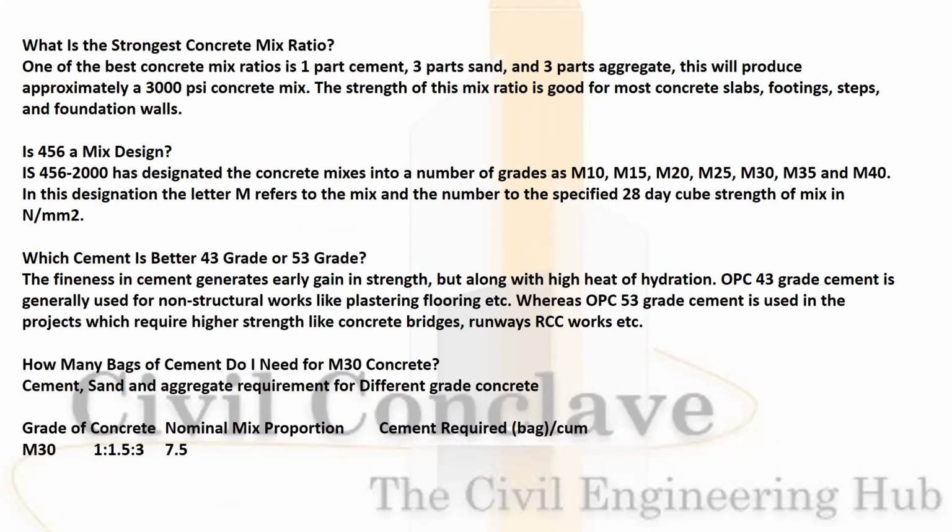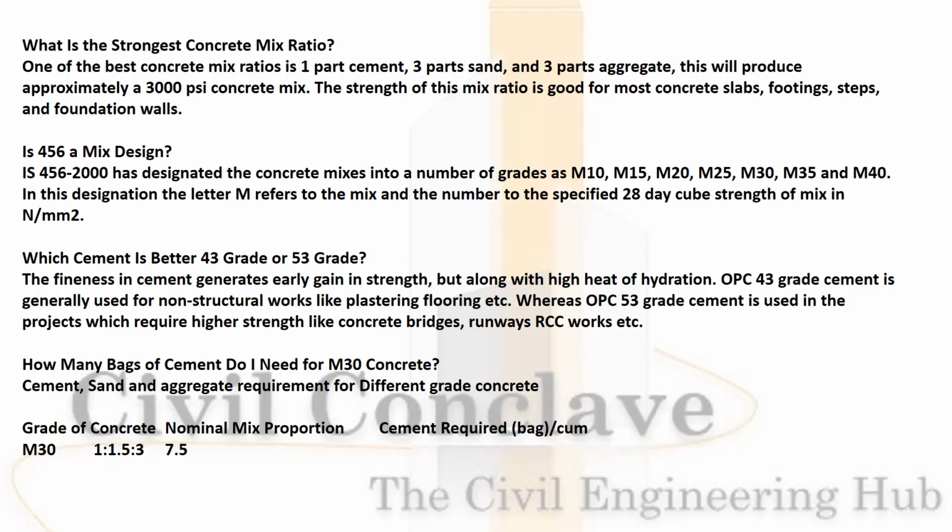The strongest concreting mix ratio will be M30 for a wall and everything. IS 456 mix design. This is differentiated from M10 to M40. M refers to the mix and the 10 and 20 and everything, that will be Newton per mm square after a certain period.